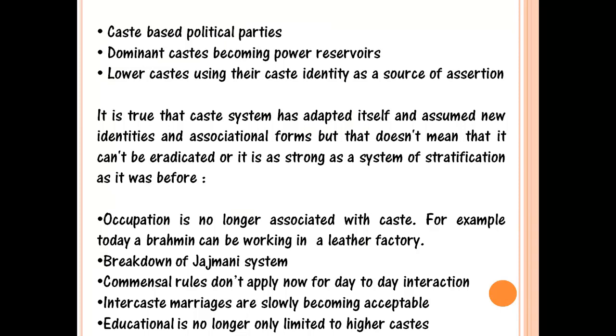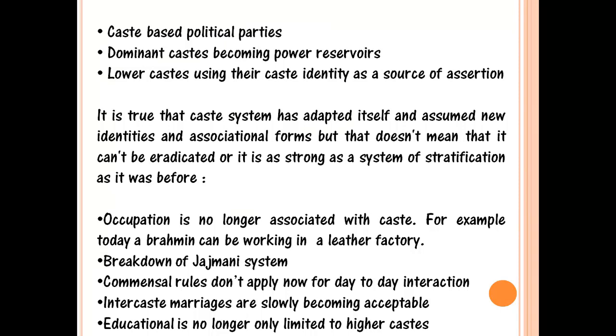Now third is the commensal rules, which do not apply in day-to-day interaction, in today's private sector or even in government offices. There is a common canteen. Everybody sits there, everybody shares their food, so there is no commensal rule that this area is for Brahmins, this is for the Kshatriyas. It's not there.